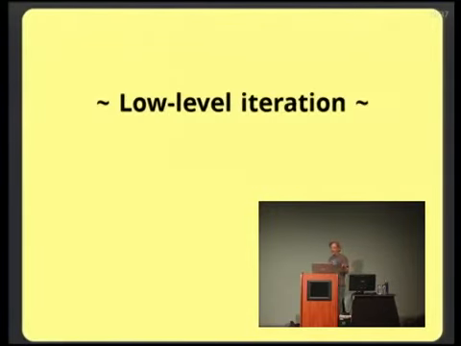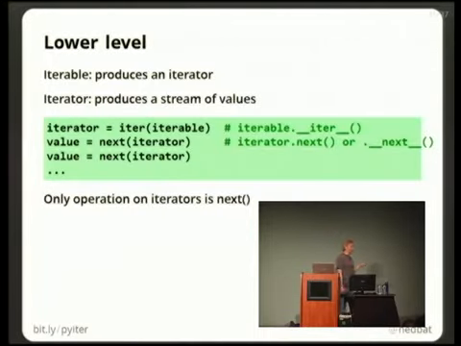Let's talk a little about low-level iteration and how you can customize your objects. What's actually happening at the lower level, I've been using the terms iterable and iterator. And people often think they're interchangeable. They're not. An iterable is any value that can produce a stream of values. And an iterator is the object that knows where you are in that stream. You can think of it like a book full of pages is an iterable, and the bookmark is the iterator. An interesting point about that is you can have two bookmarks in the same book.